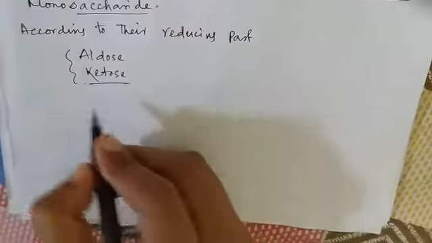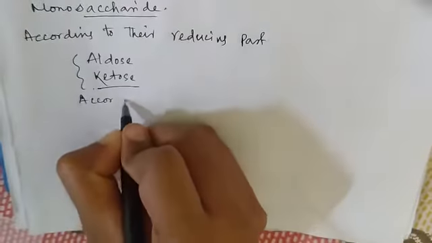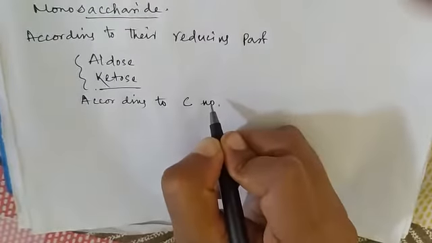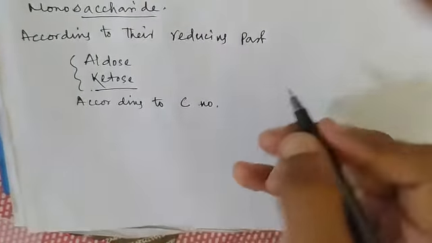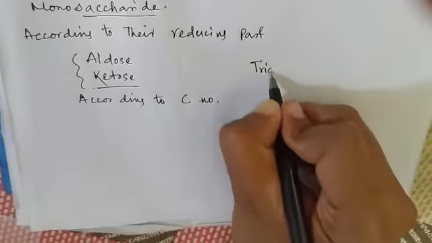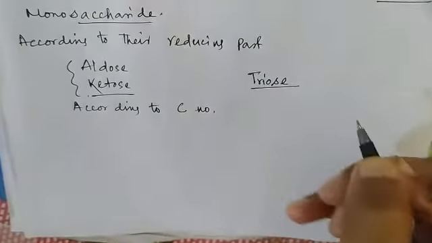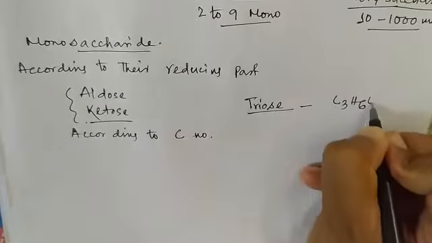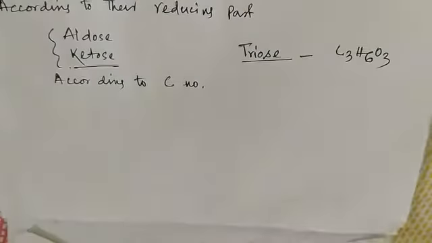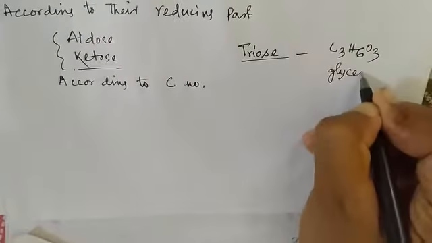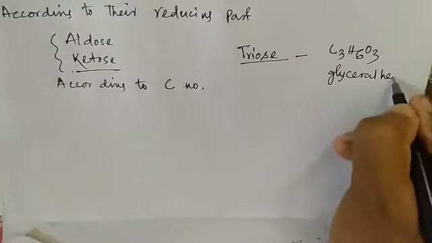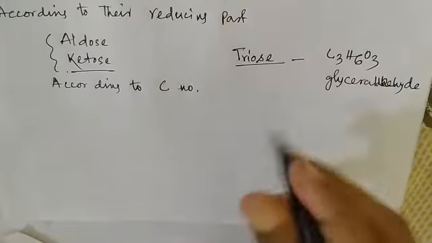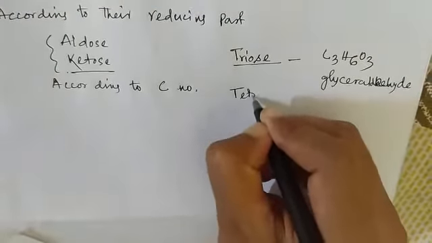According to the number of carbons, they are of various types, like triose, with 3 carbon atoms. Empirical formula C3H6O3. Examples: glyceraldehyde, dihydroxyacetone.